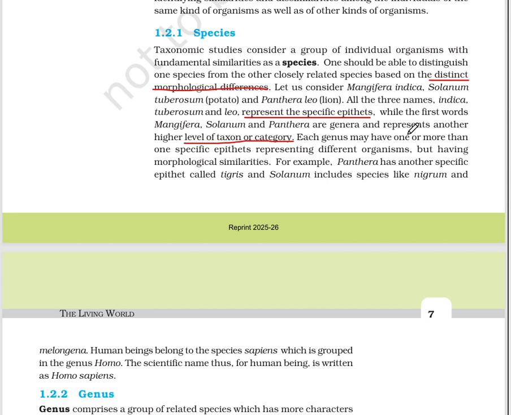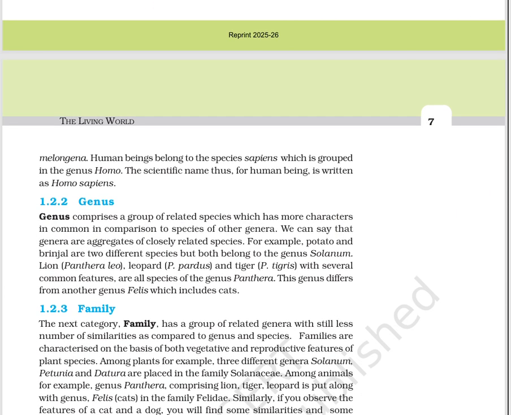Each genus may have one or more than one specific epithets representing different organisms but having morphological similarities. That is very important. For example, Panthera has another specific epithet called tigris, and Solanum includes species like nigrum and melongena. Human beings belong to the species sapiens, which is grouped in the genus Homo. The scientific name for human beings is thus written as Homo sapiens.